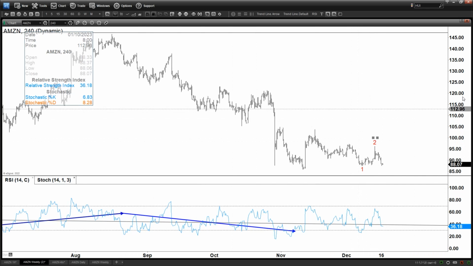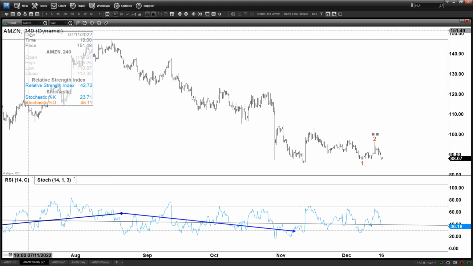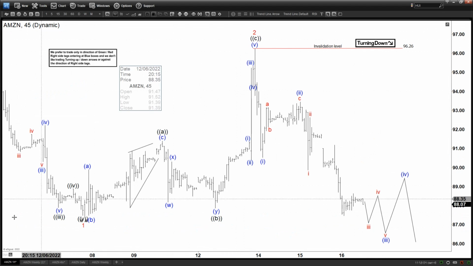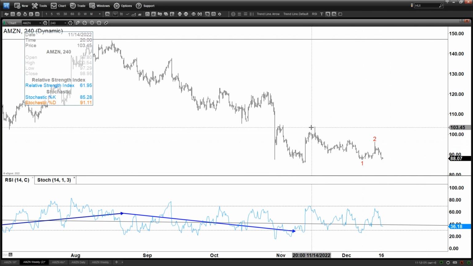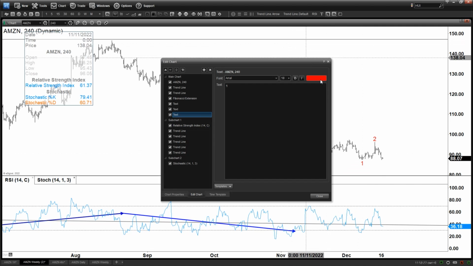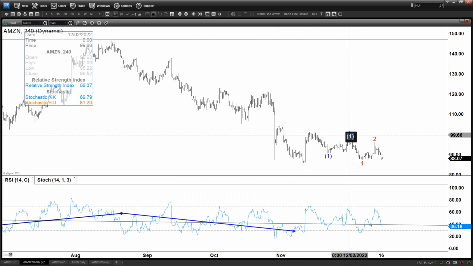So if we limit ourselves to the shorter cycle, we got this 1 and 2. This is the 4 hour, which is the same 1 and 2 here. So you can see the possibilities are, if you started from this peak, you got 1, 2, 3, 4, 5, right? 5 swing. So this can either be labeled as 1, 2, 3, 4, 5, or it could be labeled as 1, 2, 1, 2, right? Two possible ways here, as an impulse or as a diagonal, 1 2 3 4 5 or 1 2 1 2 here, like this.